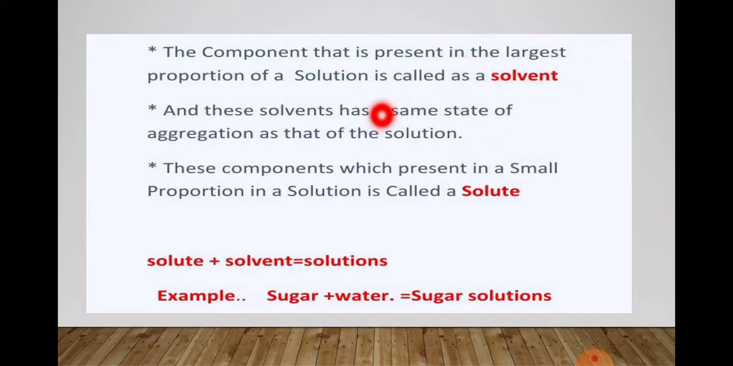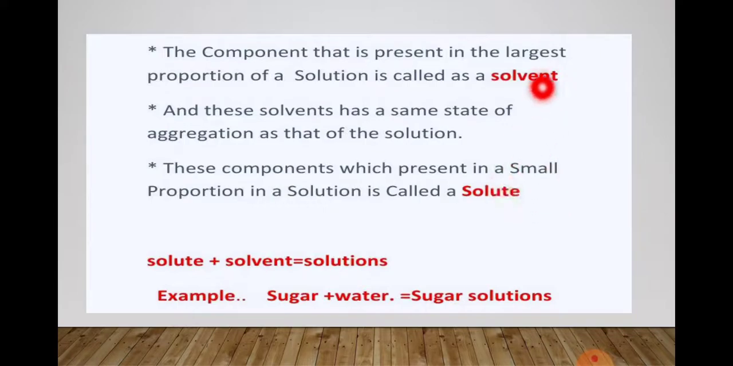Next, the component that is present in the largest proportion in the solution, that is called the solvent. And the solvent has the same state of aggregation as the solution. The components present in a small proportion in the solution are called the solute.